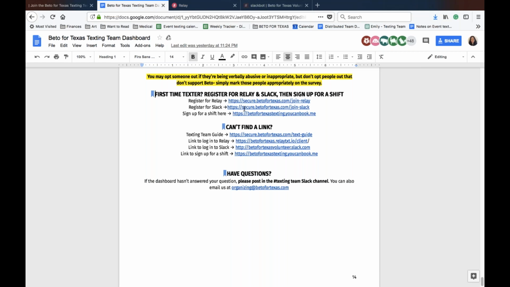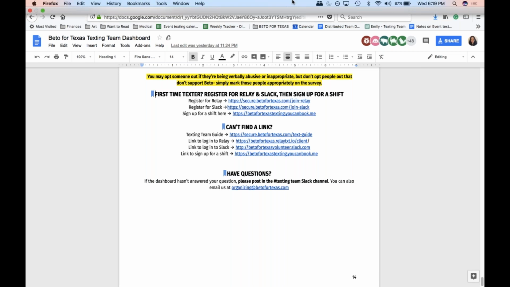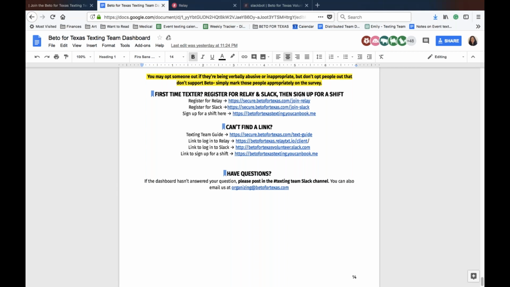So the first platform I'm going to talk about is Slack, which, as you've read, is where important team communication takes place. Slack may seem daunting at first, but once you get the hang of it, it's a really fun place where we can come together as a team despite how big Texas is.